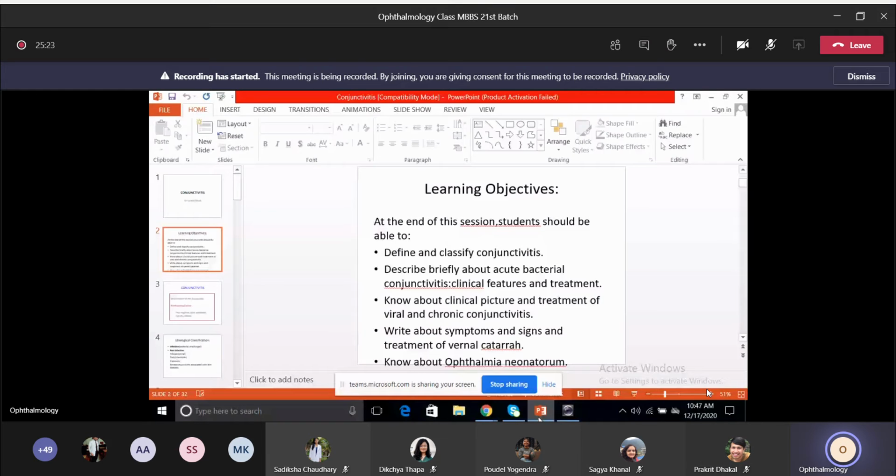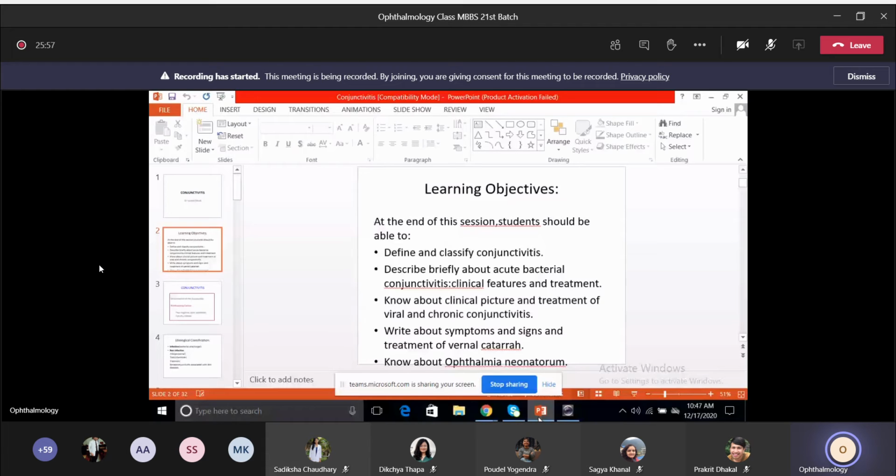Okay, so these are your learning objectives for today's session. You'll be able to define and classify conjunctivitis, and know about the various types of conjunctivitis. So in brief, about acute bacterial, viral and chronic conjunctivitis. Then you'll have to know about vernal catarrh, which is a type of allergic conjunctivitis. And lastly about ophthalmia neonatorum, which is a very common conjunctivitis in case of neonates.